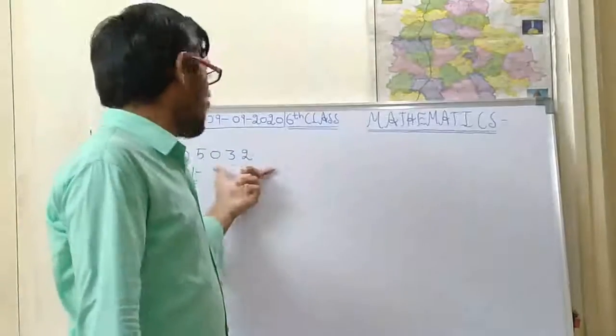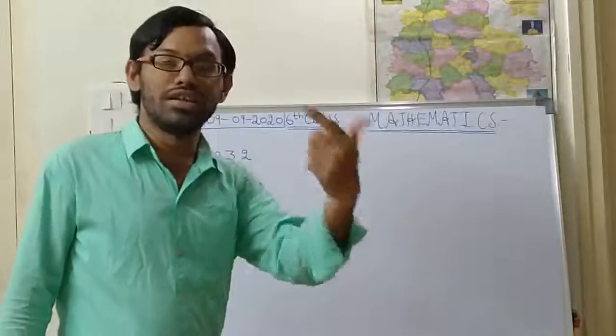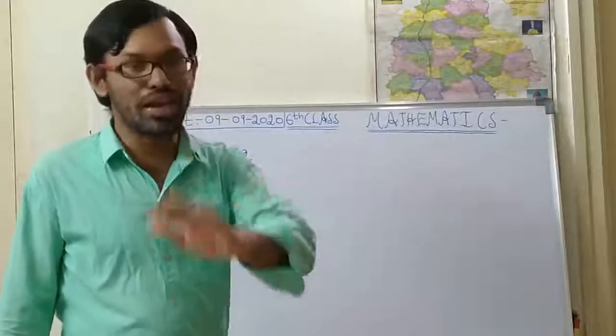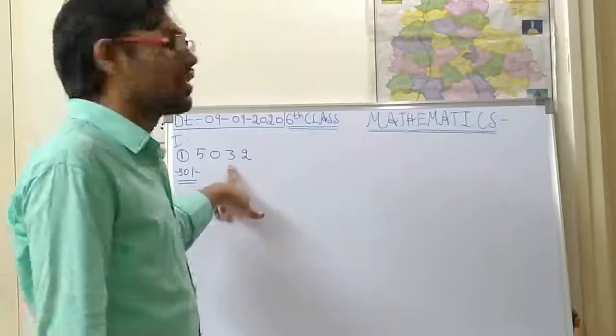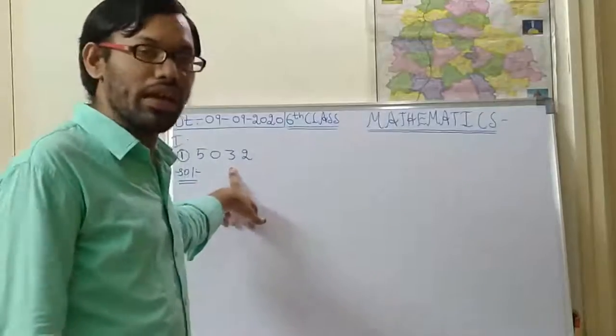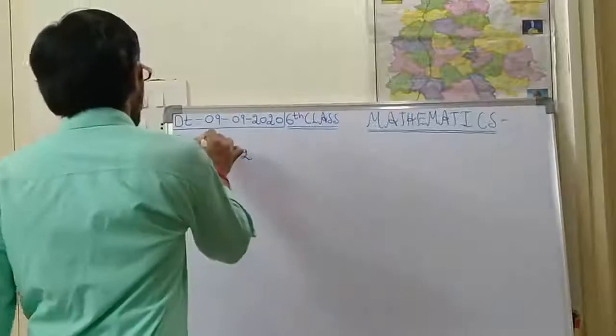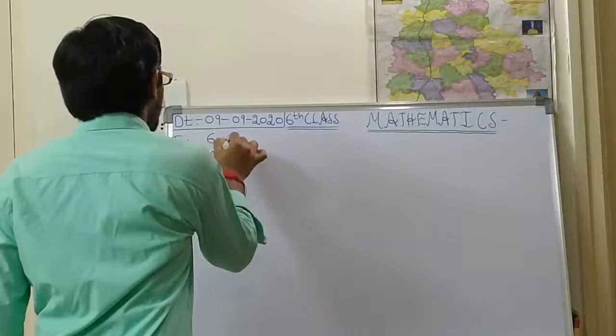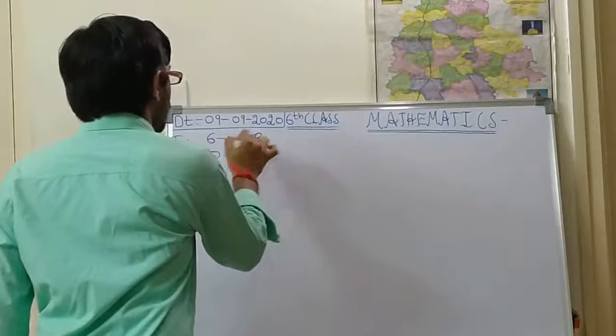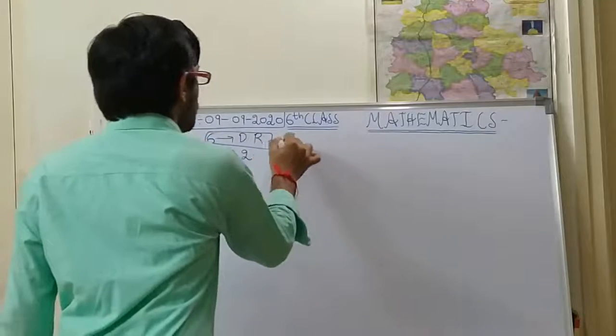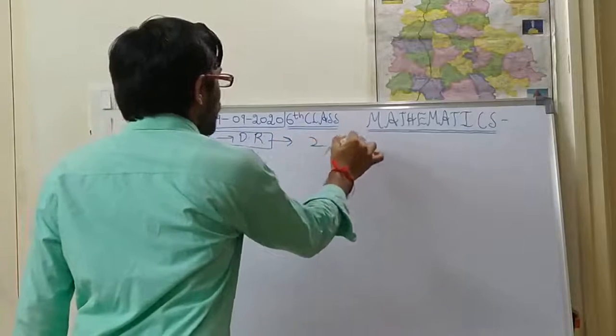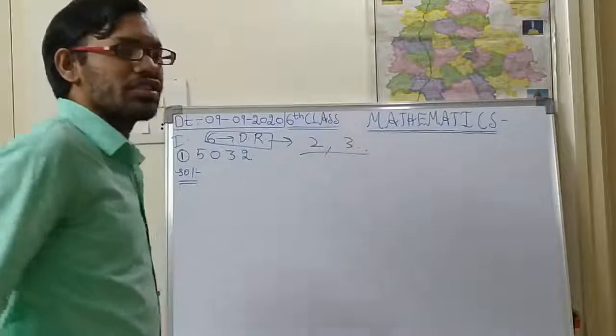Only then will that number be divisible by 6. So here we are finding the divisibility rule of 6, which means it should satisfy both 2 and 3.